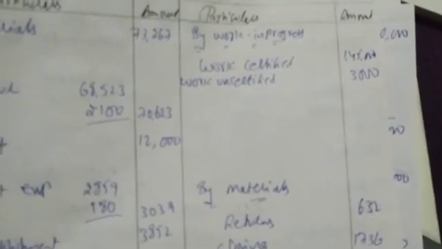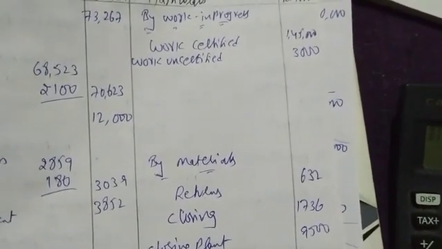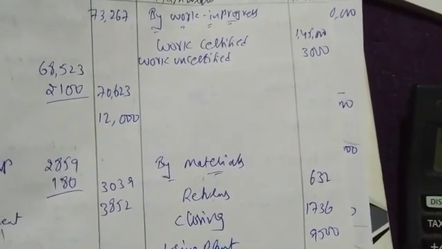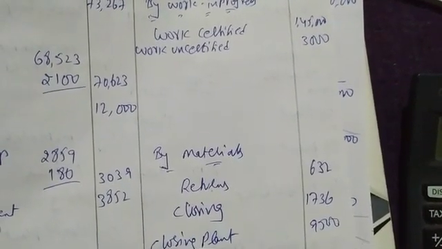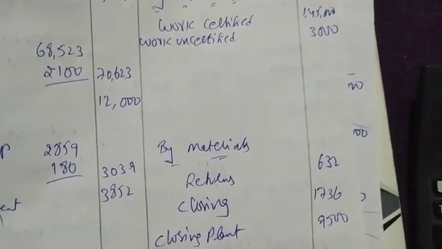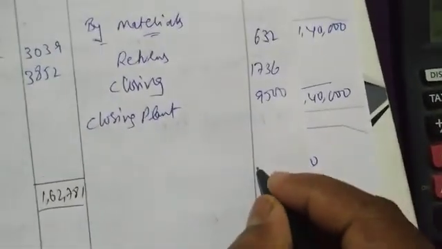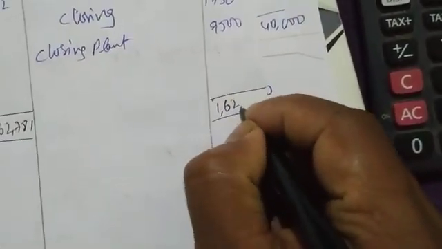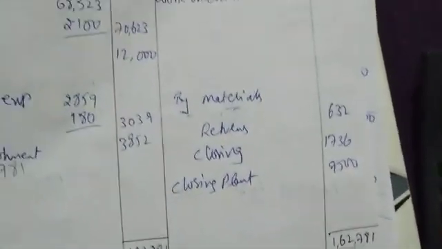Why is it doubling? It is 73,627 plus 70,623 plus 12,000 plus 3,039 plus 3,852. 1,62,781. Same. Next, debit total, credit total.